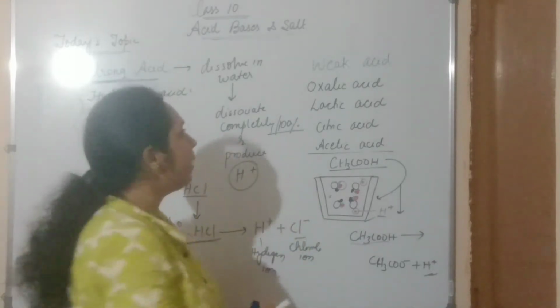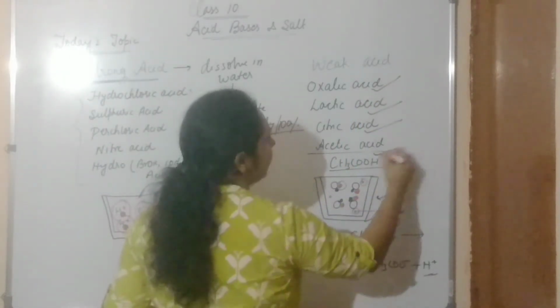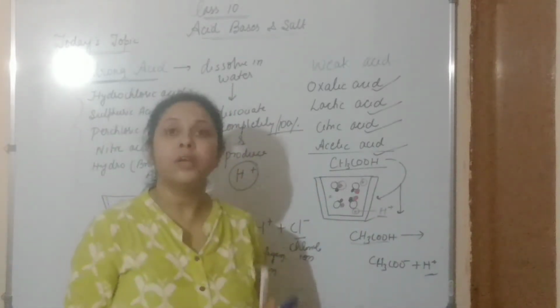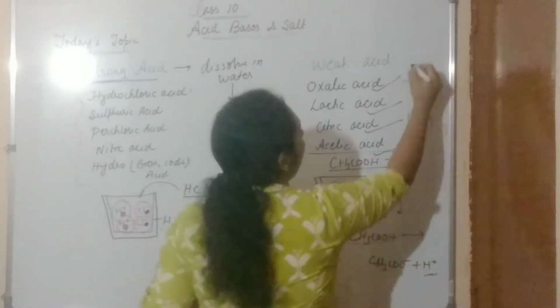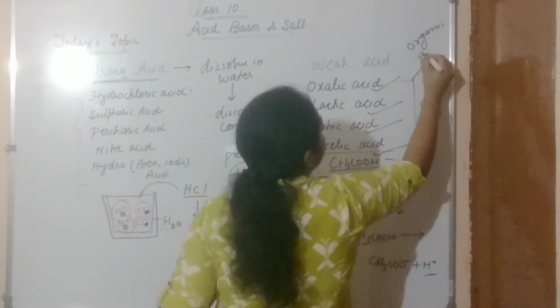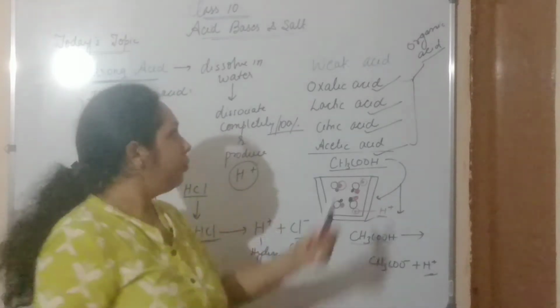Examples like oxalic acid, lactic acid, citric acid, acetic acid, carbonic acid are weak. Weak acids are also called organic acids, mostly found in fruit.